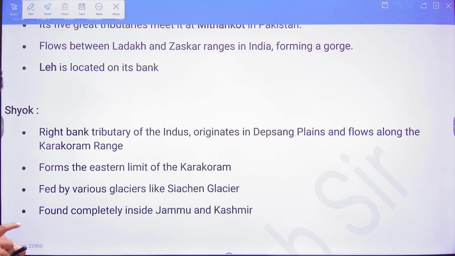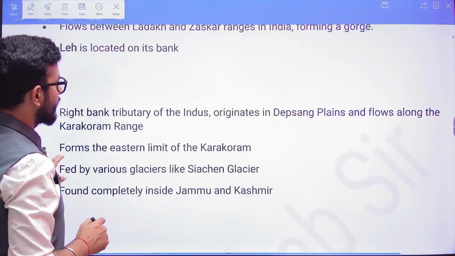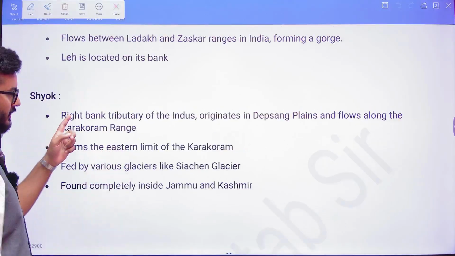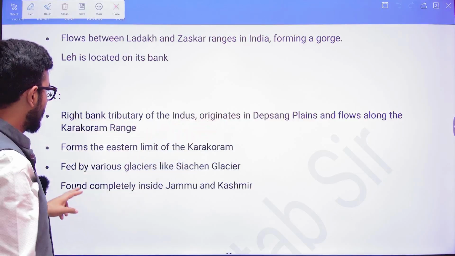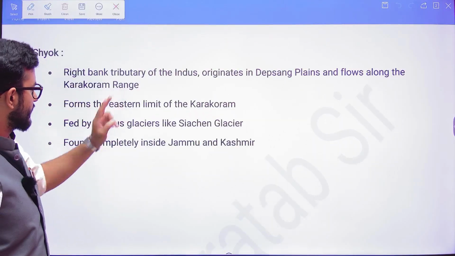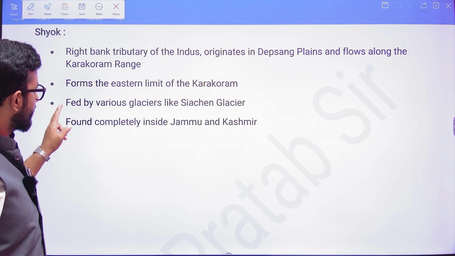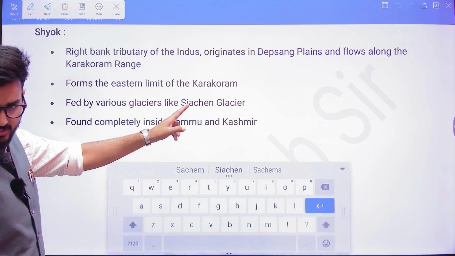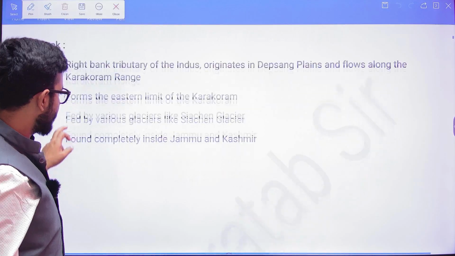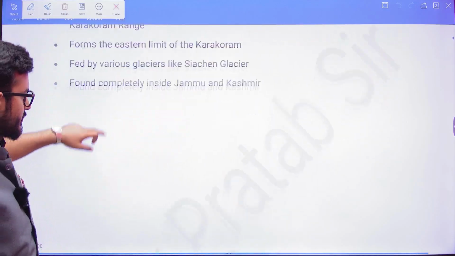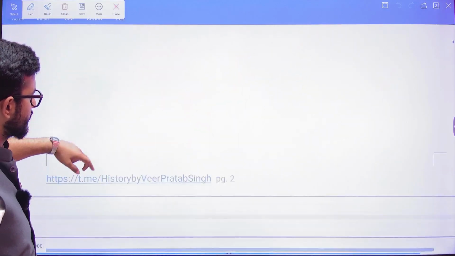Okay. So as I've already told you, look at it. Which tributary is it? It is a right bank tributary. Where does it originate, and through which ranges does it flow? And from where does it get its water? From the Siachen glacier, and it is found completely inside Jammu and Kashmir. So these are the various factual information that is there.